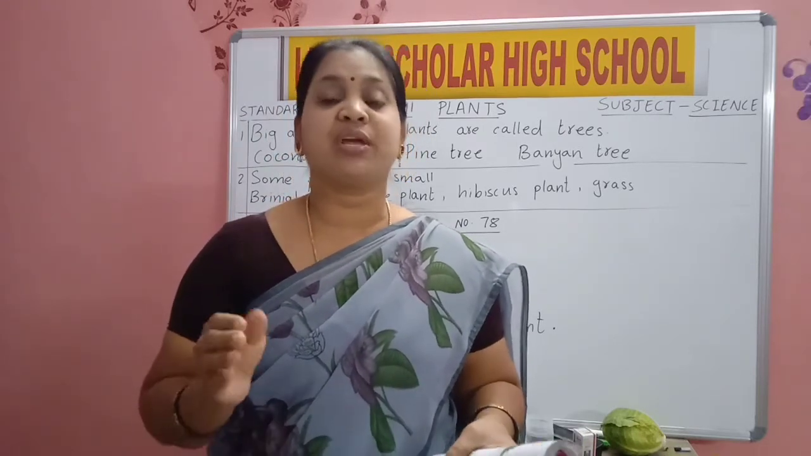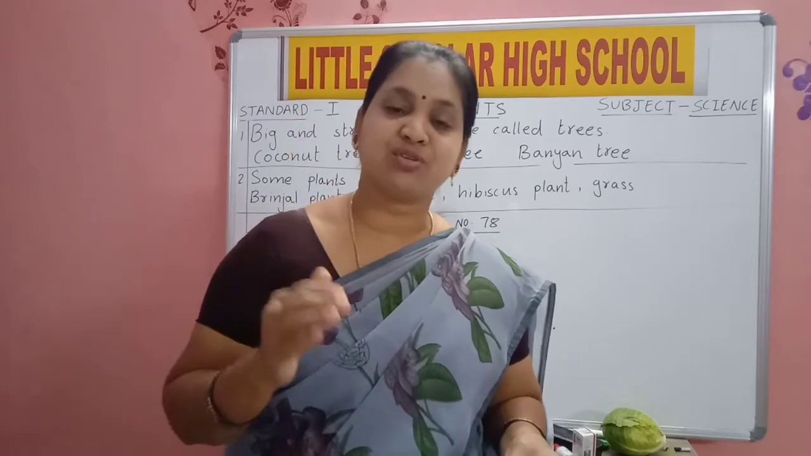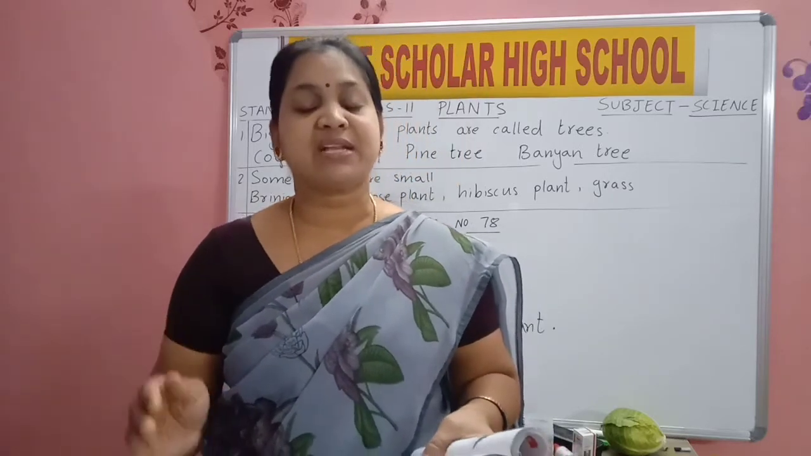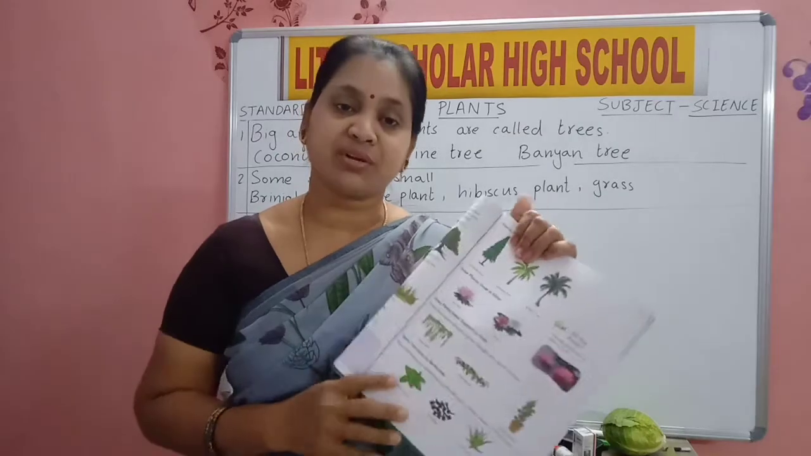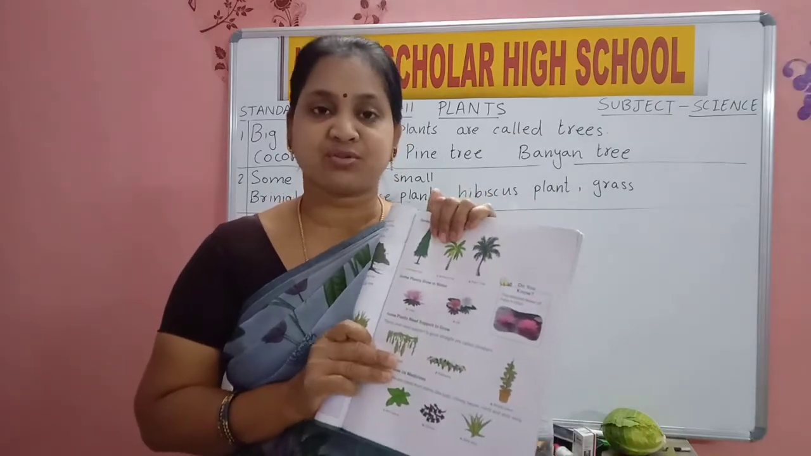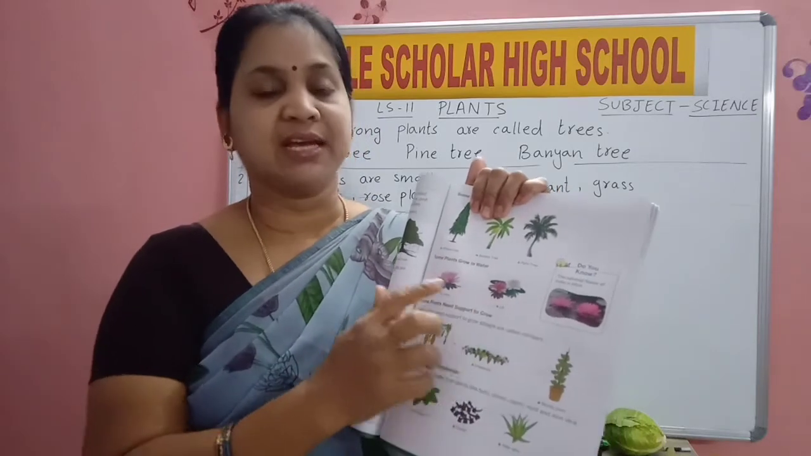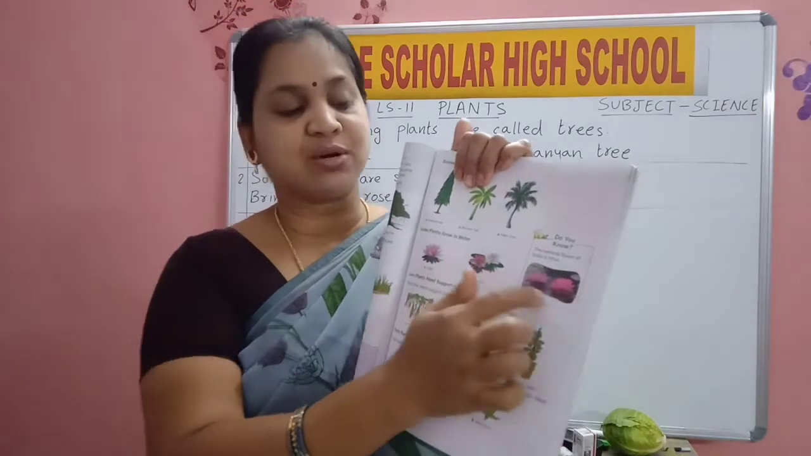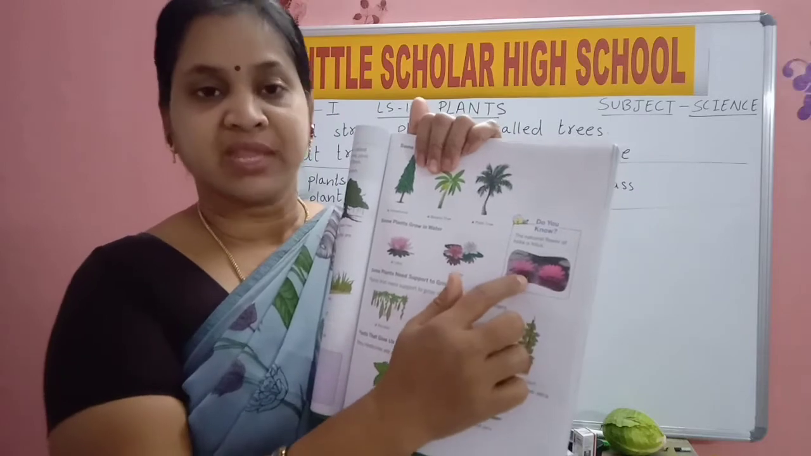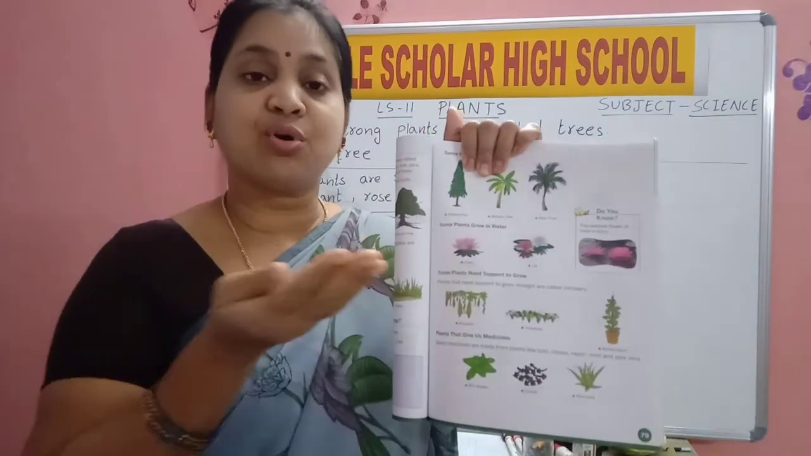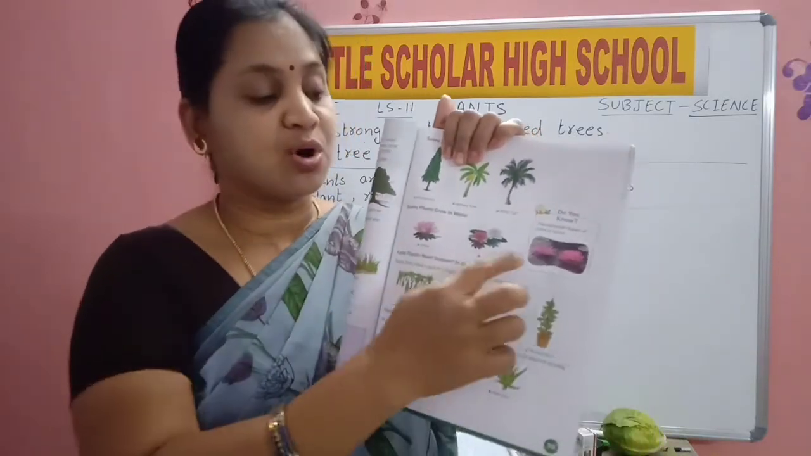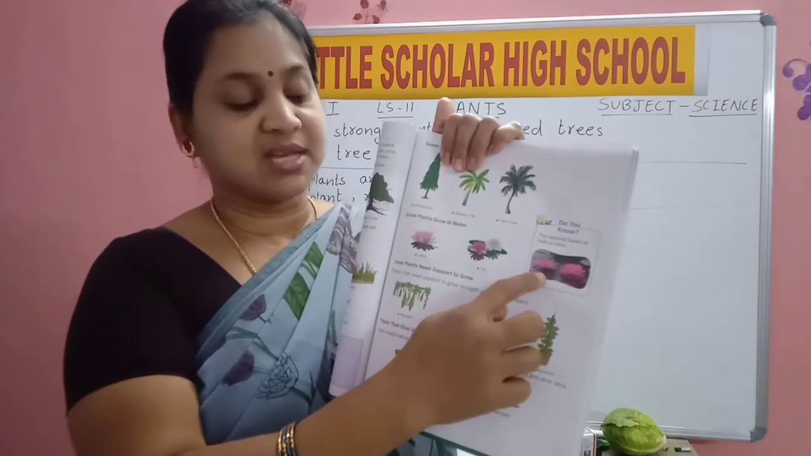Some plants grow in water. Some plants grow on land, and some plants we can see growing in water also. Yes, you saw some plants growing in water. What are those? First one, lotus, lily. See here, lotus is growing in water. Some plants grow in water. See, what is this? Lotus.